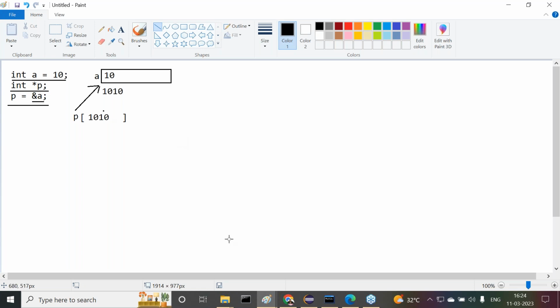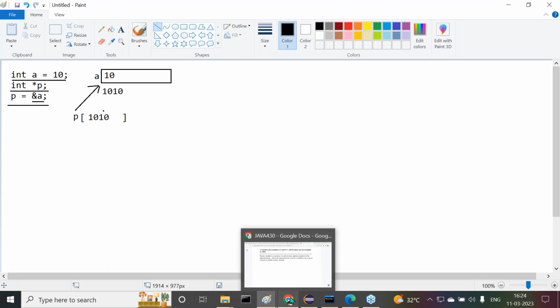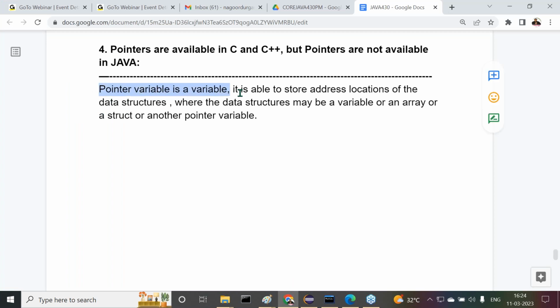Now I give some definition for the pointer variable, by which we can understand clearly. What is the definition here? A pointer is a variable. It is able to store address locations of data structures, where the data structure may be a variable or an array or a structure or another pointer variable. This is clear-cut information about the pointer variable. Got it or not? Okay, fine.